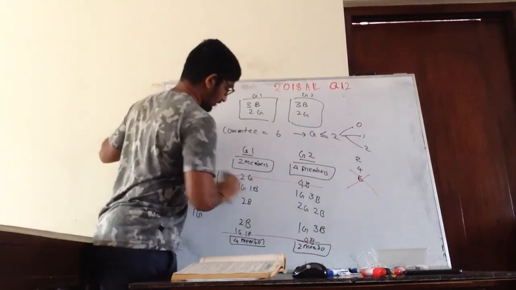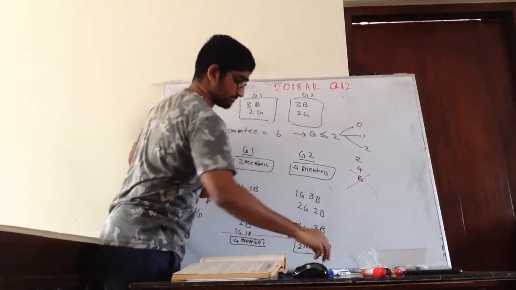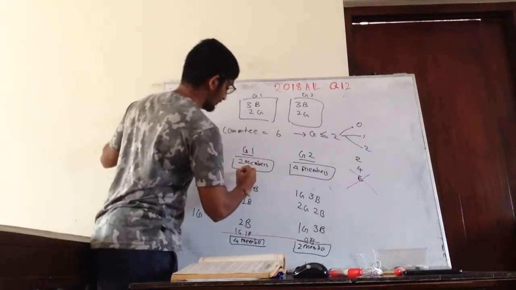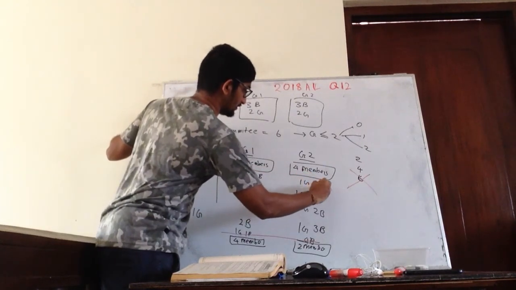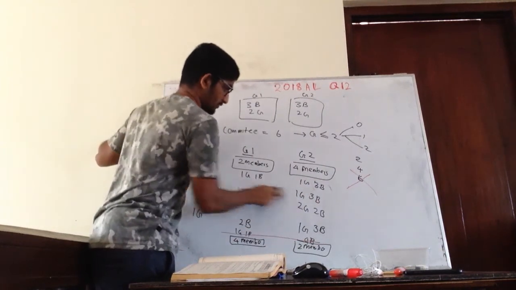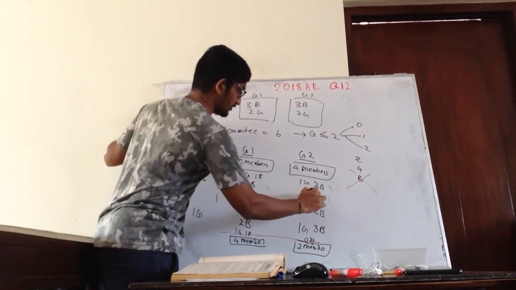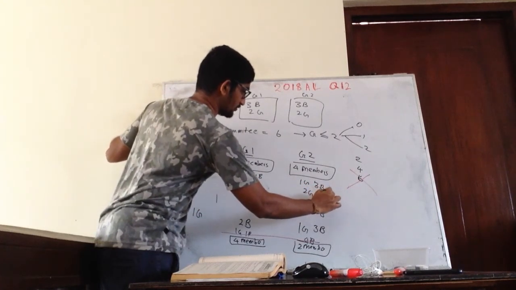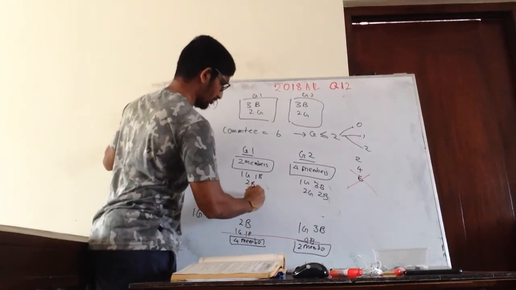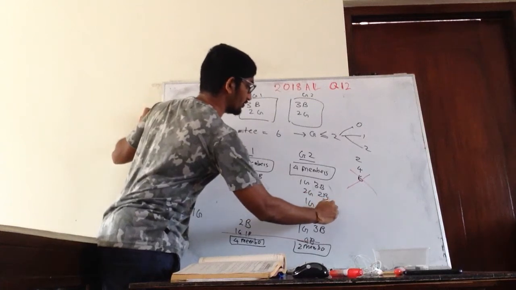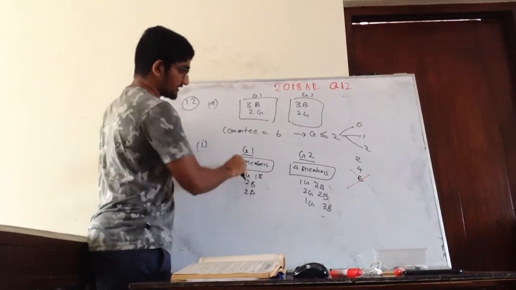So now: one girl, one boy, one girl, 3 boys; then 2 boys, 2 girls, 2 boys; then 2 boys, 1 girl, 3. So this is the 2-member case.